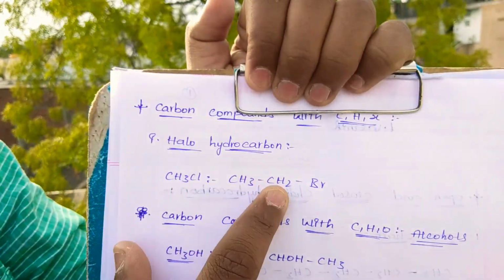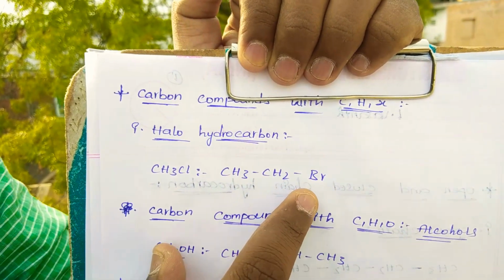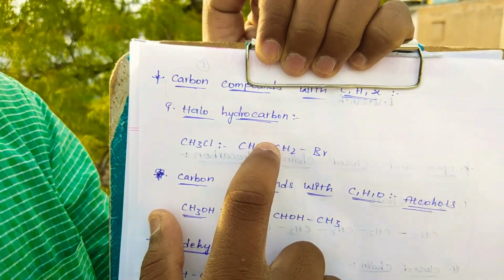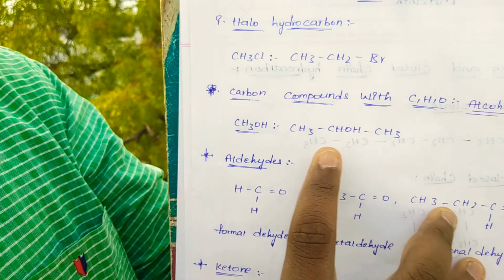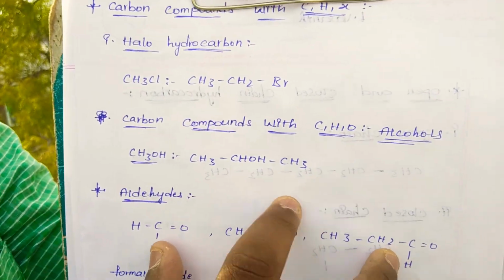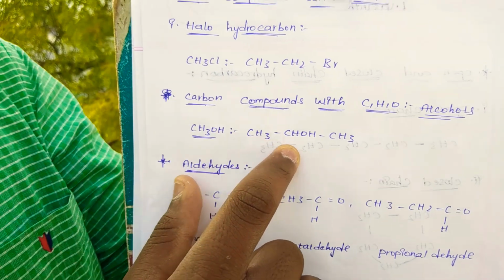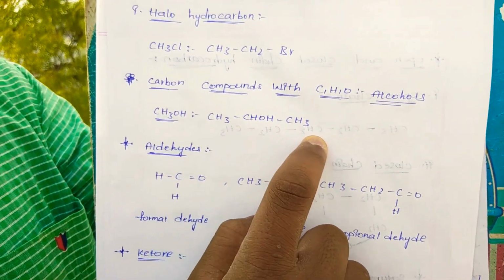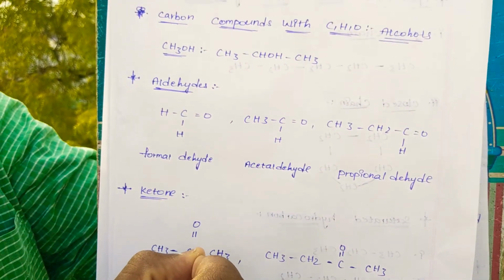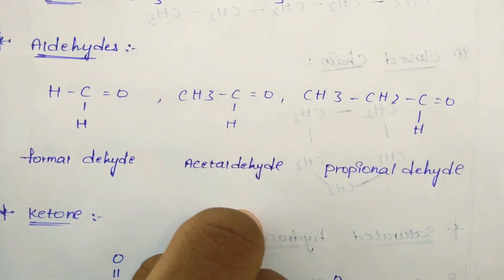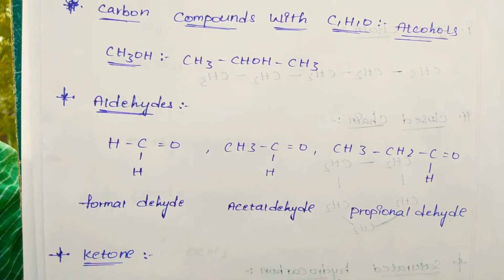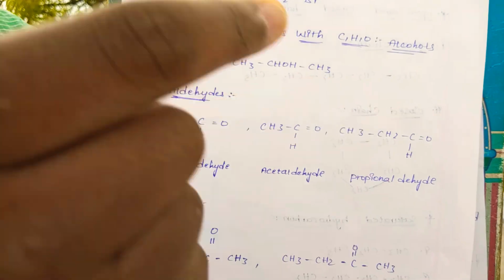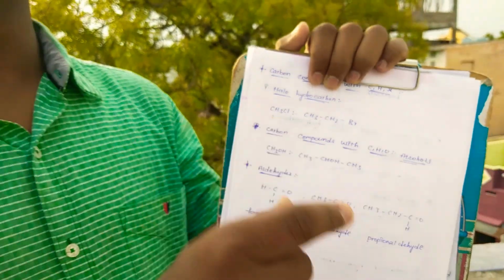In this hydrocarbon, the carbon atoms with CHX in the presence of CH3 have a single bond. This is not a line. This is a single bond. Bromine. The carbon atoms with CHO are alcohols. Do you know how the chain is present in the alcohol solution? This chain will be produced. And aldehydes: in the presence of formaldehyde, acetaldehyde, propanal will be produced. This is how the molecule structure is present under the chain. By the chain, we know the structure.